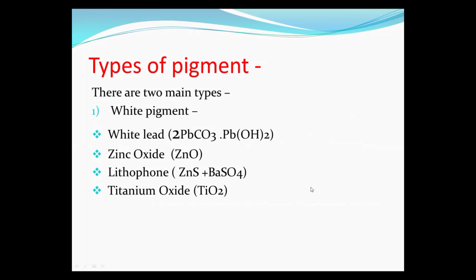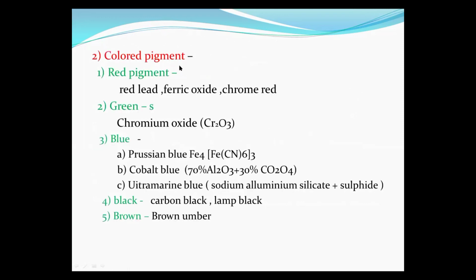Now next we discuss another type of pigment, the colored pigment. These colored pigments are in different colors, and these different colors form the different color shades of the paint film. So these are the five different colored pigments here. First color pigment is the red pigment. This red pigment produces red color in the paint film, and they are red lead, ferric oxide and chrome red. These are the red pigments which provide red color to the paint film.